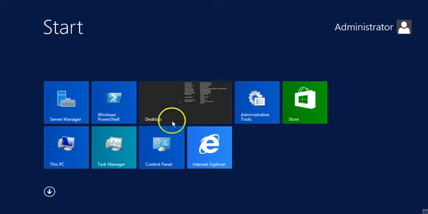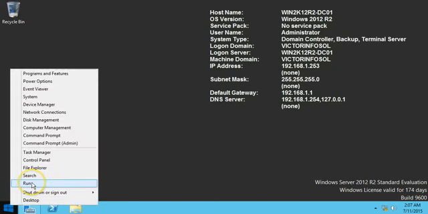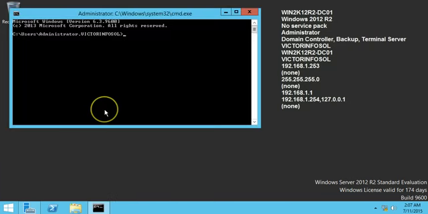So I am going to the command prompt, and just to check my roles status, I'm going to type netdom query FSMO.